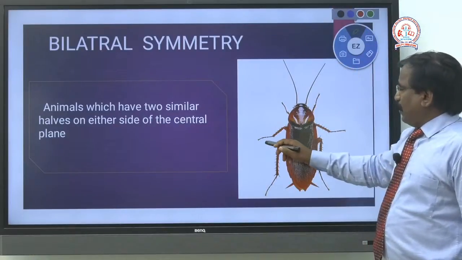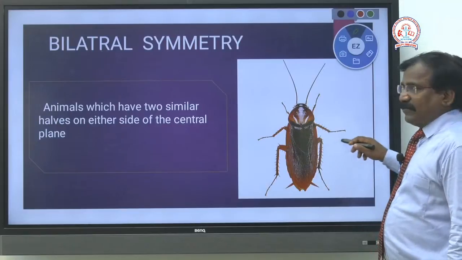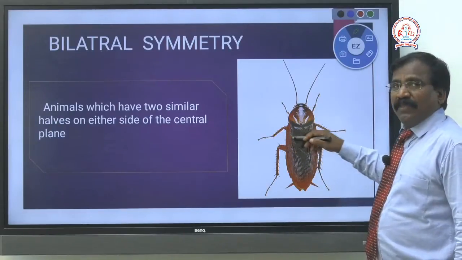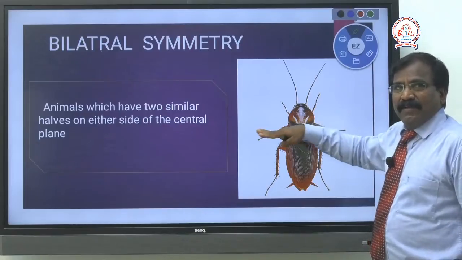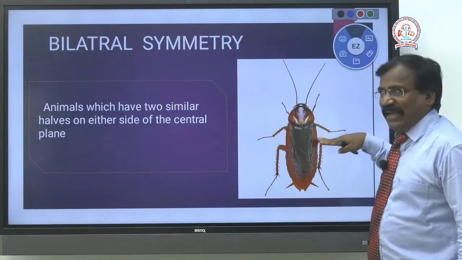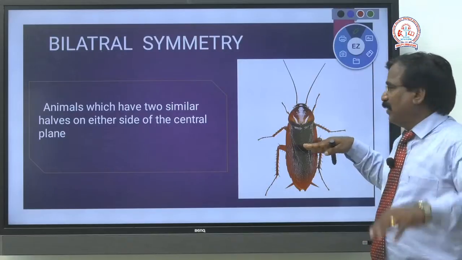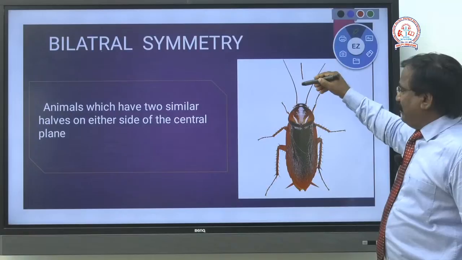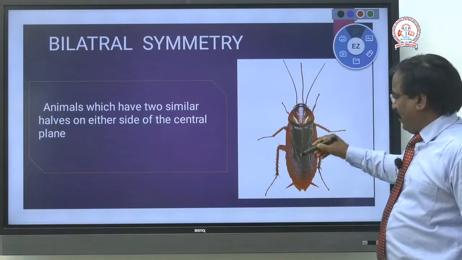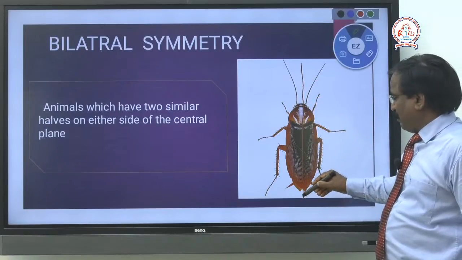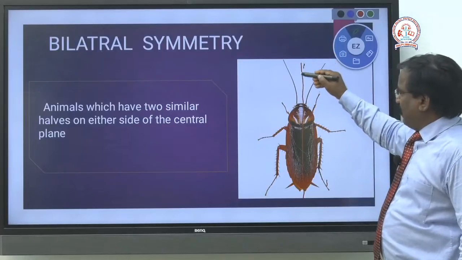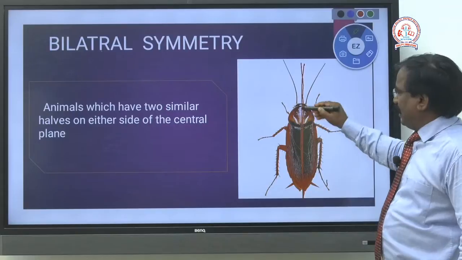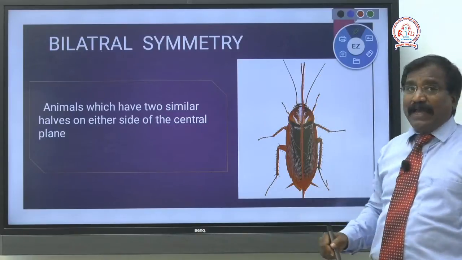If you cut horizontally, you cannot get two equal halves. If you cut the organism in this plane, it is a paranga. If you cut in the middle, here, you can get two halves which are identical.